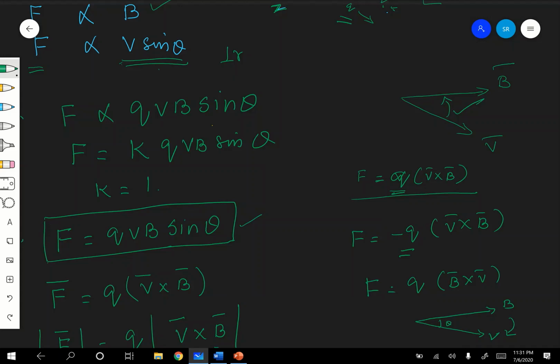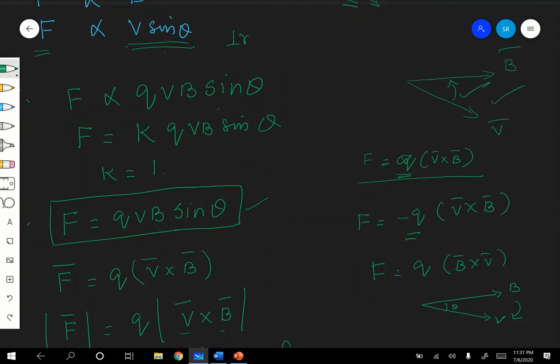Therefore, the curvature of the finger in that case should be anti-clockwise. Here the curvature of the finger should be in the clockwise direction, from B to V. Therefore, F direction should be perpendicular to the plane of the board and downward. Here it is upward. Hope you are following.